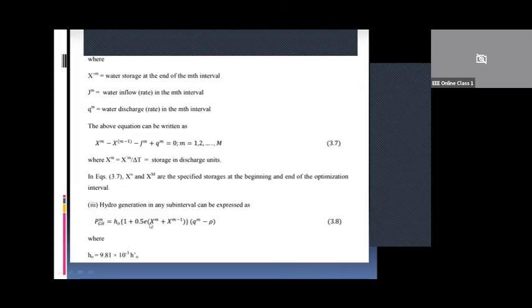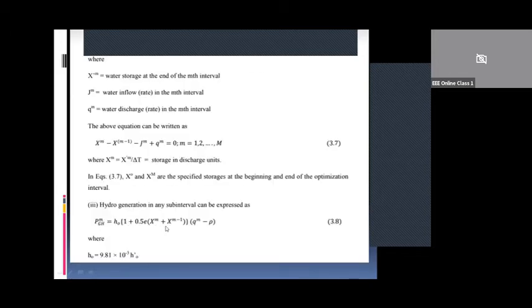Small e in this equation represents the water head correction factor to account for head variation with storage. Rho is the non-effective discharge, or the water discharge which is needed to run the hydro generation at no load. So here the hydel power generation we have expressed in terms of these constants.